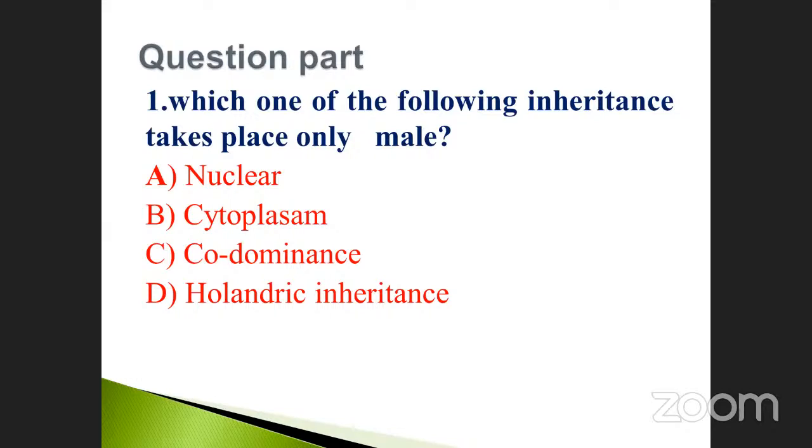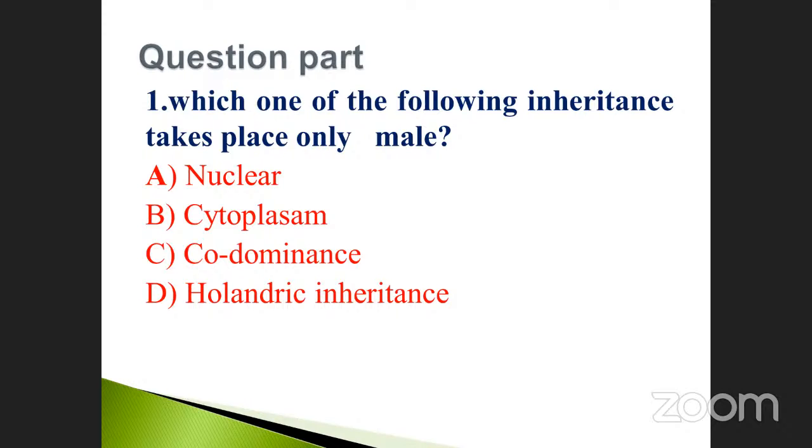The question part: which one of the following inheritances takes place only in male? Options: nuclear, cytoplasm, codominant, and holandric dominant. Holandric means male, so holandric inheritance is the correct one. Nuclear is not possible. Cytoplasm is not possible. Codominant involves both characters.